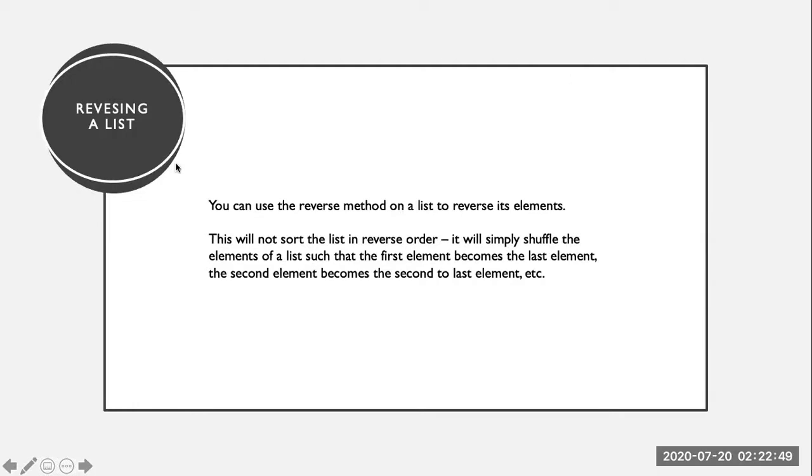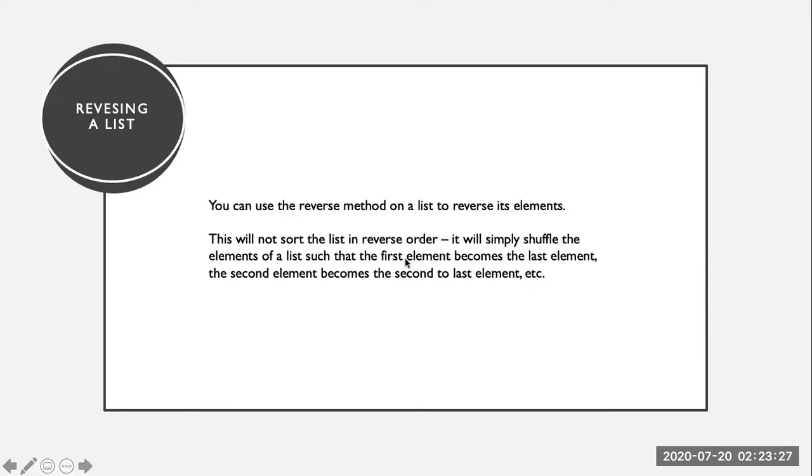We can also use the reverse method on the list to reverse its elements. But it does not sort the list in reverse order. The reverse method simply shuffles the elements of the list such that the first element becomes the last element, and the second element becomes the second last element.